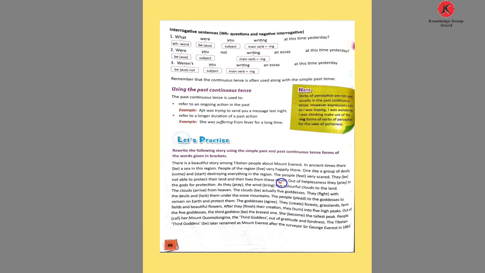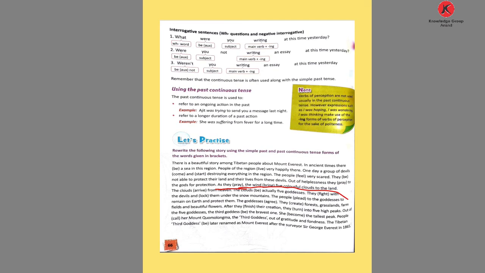Out of the helplessness, they pray to the gods for protection. Here the verb given is pray. Out of the helplessness, they blank to the gods for protection. It means at the past they did it, so here it's prayed, the past form of the word.